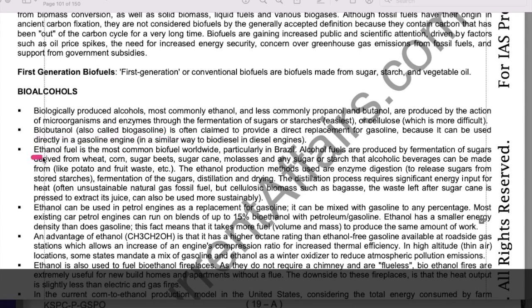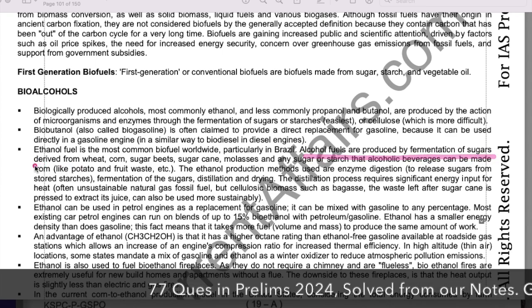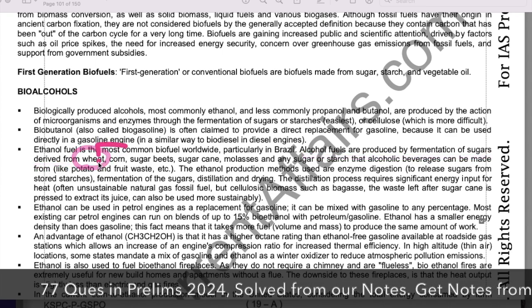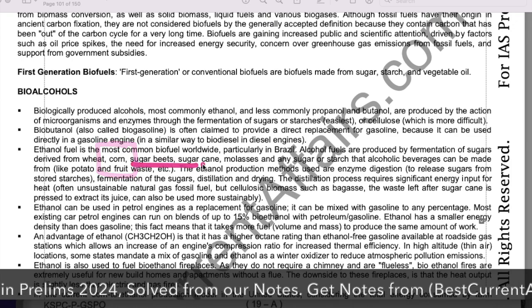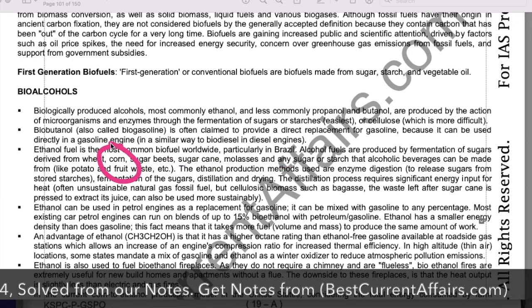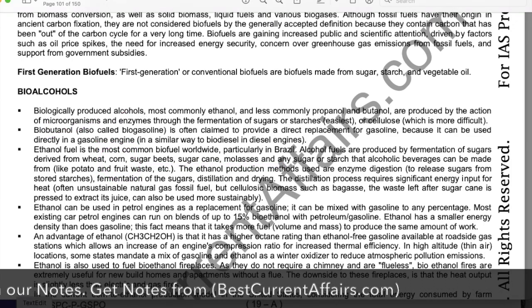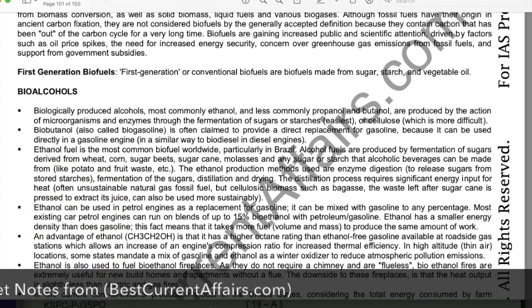Ethanol fuel is the most common biofuel worldwide, particularly in Brazil, and these alcohol fuels are produced by fermentation of sugars derived from wheat, corn, sugar beet, sugar cane, molasses, etc. So corn is also a part of biofuel.